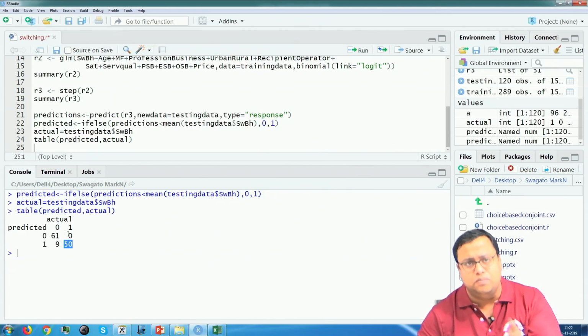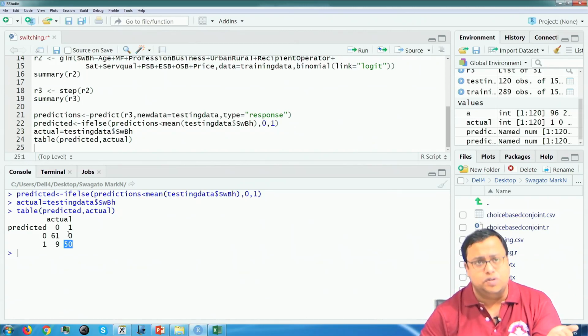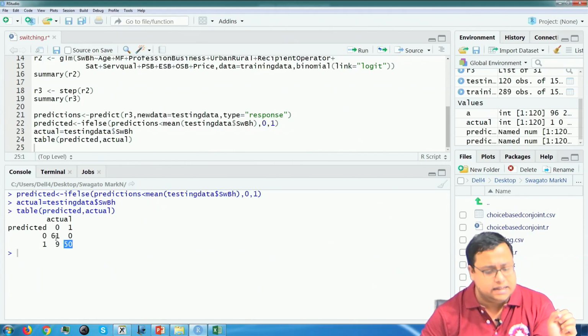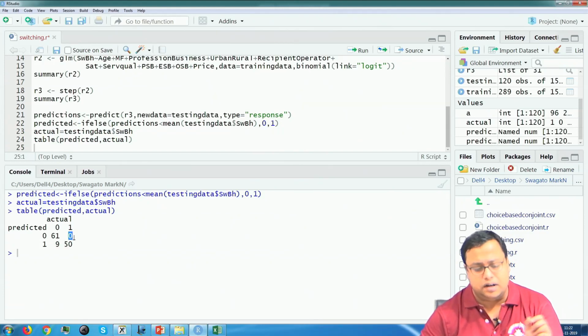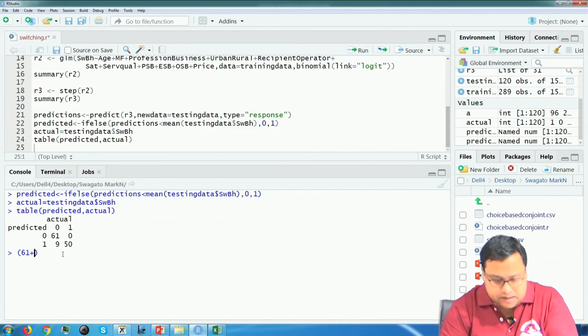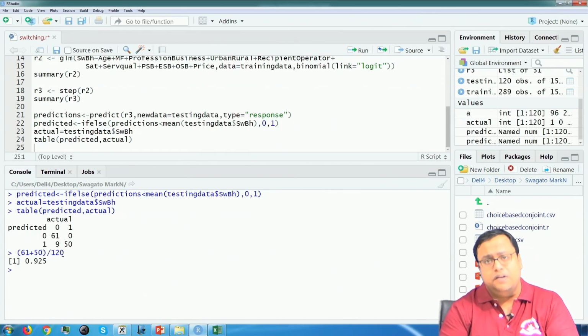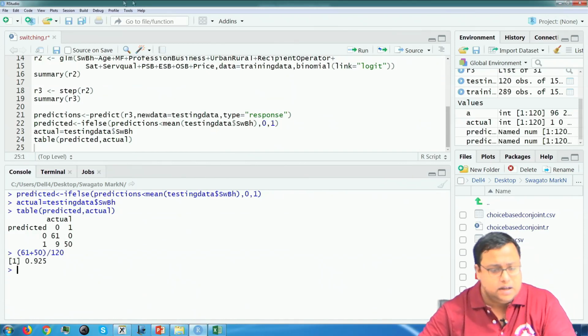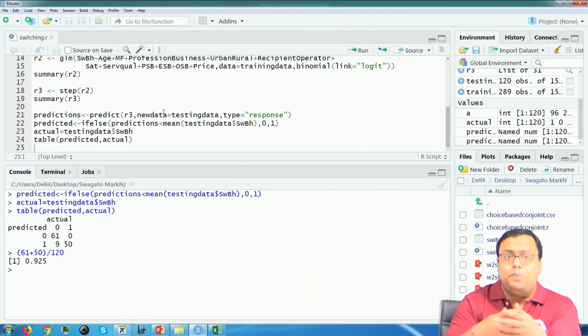So, if you just do the column sum, 50 actual cases where there was switching and 70 actual cases there was not switching. Out of those guys who are switching, I am correctly predicting everybody, but out of those guys who are not switching, I am correctly predicting 61 and this is the error. This is one error, this is one error. So, overall how much I am correct? Overall accuracy is 61 plus 50 divided by 120. This is my overall accuracy 92.5% based on this particular data set. So, this is how you can do prediction of switching behavior or non-switching behavior.